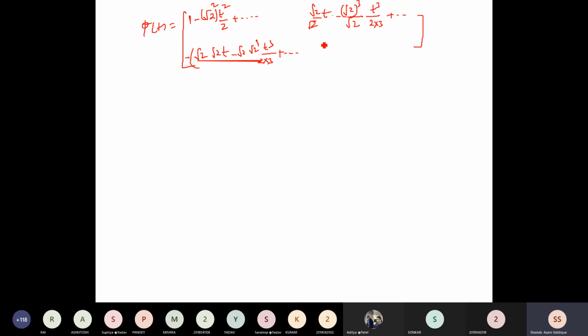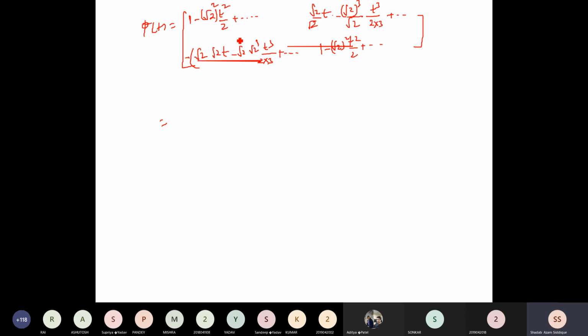Now the fourth term which we can write here, 1 minus root 2 whole square, and t square by 2 plus dot dot dot. So this term we can write here in a series form, and all these are the same, बस इसको rearrange किया गया standard form में करने के लिए. So just rearranged in a standard form.